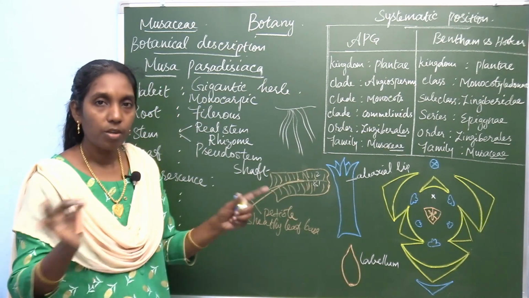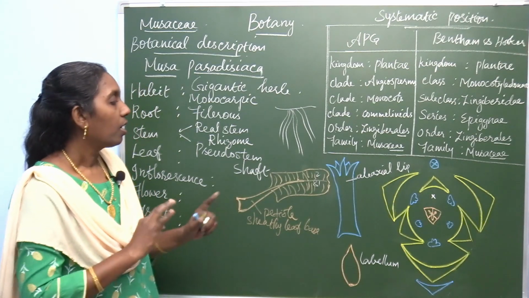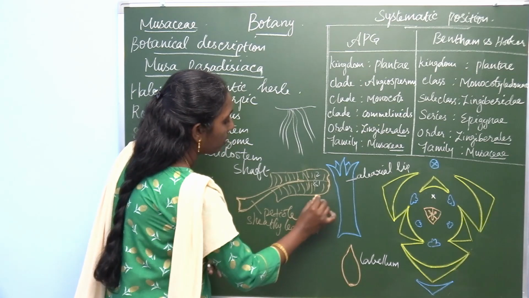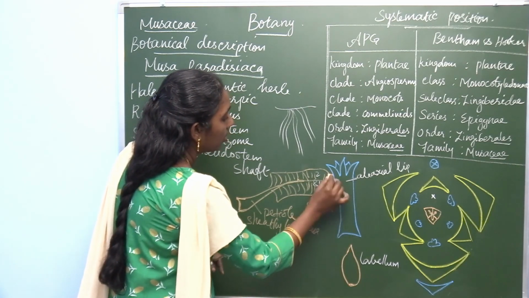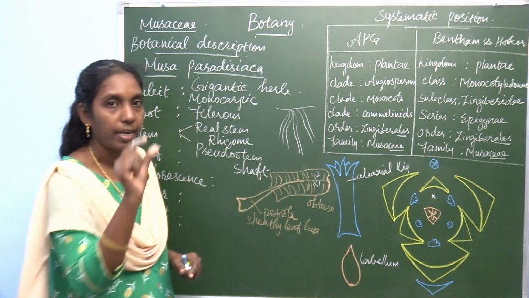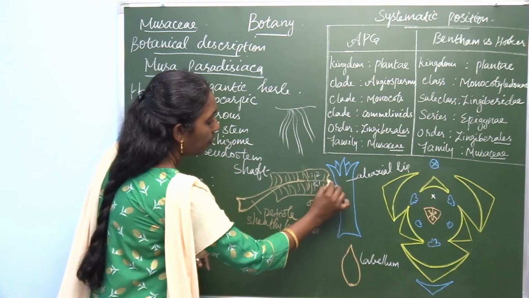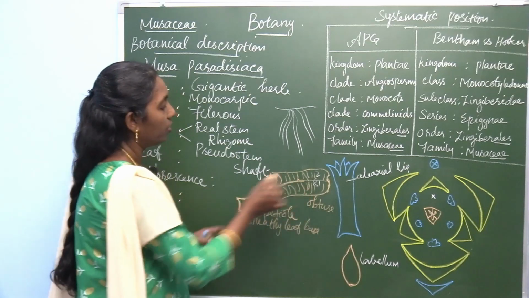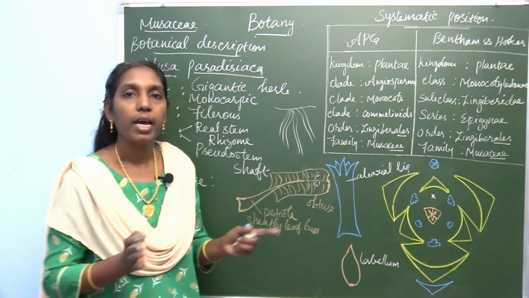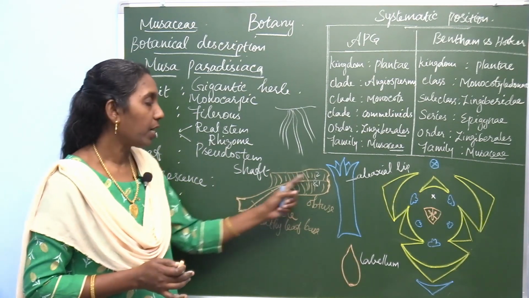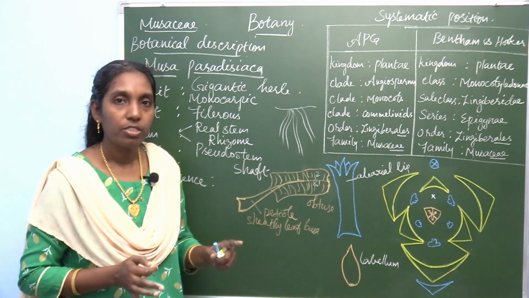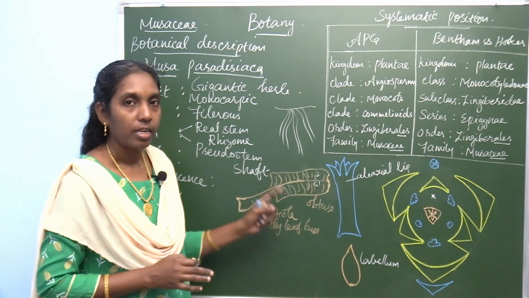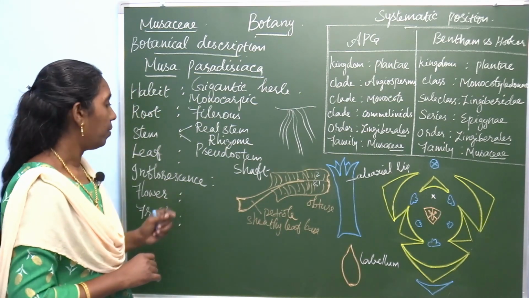The leaf blade is very large and it is obtuse at this part. You may find an edge at the tip, obtuse, and pinnately parallel venation. This type of venation is parallel venation, also a characteristic feature of monocot plants.